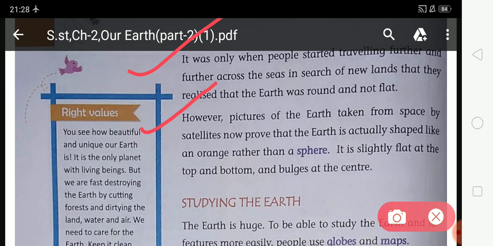However, pictures of the earth taken from space by satellite now prove that the earth is actually shaped like an orange rather than a sphere. It is slightly flat at the top and bottom and bulged at the center.